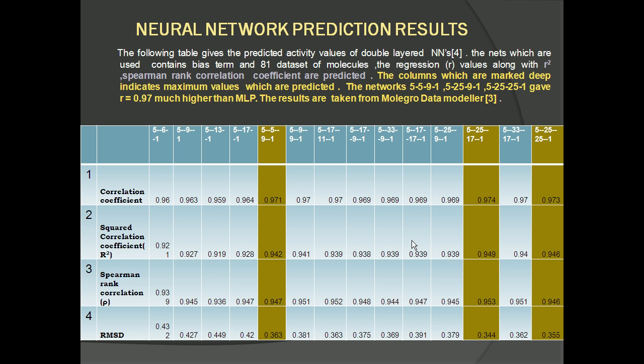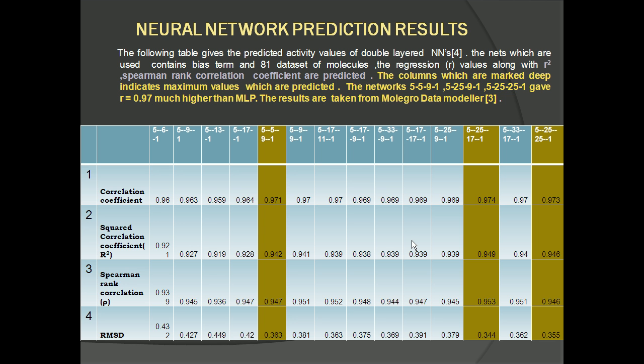Now for the 81 molecule dataset, we predicted some architectures with the help of neural networks. Though there are several architectures you are seeing, we have selected only 3. It was really time consuming selecting these architectures. We tried more than 30-35 architectures, but only the best are represented in this table.